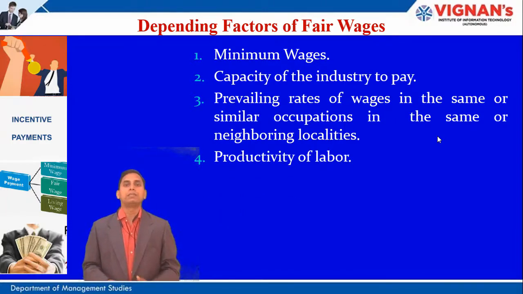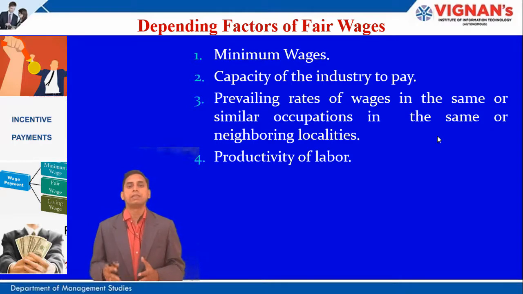Also, it depends upon the productivity of the labor. So if the productivity of the labor is good, then the industry also pays fair rates at a higher level. Otherwise, if the skill of the labor is less and the productivity of the labor is less, then the industry may not be in a position to pay high. That is why the productivity of labor is also important, which also decides the fair wages of that particular industry.